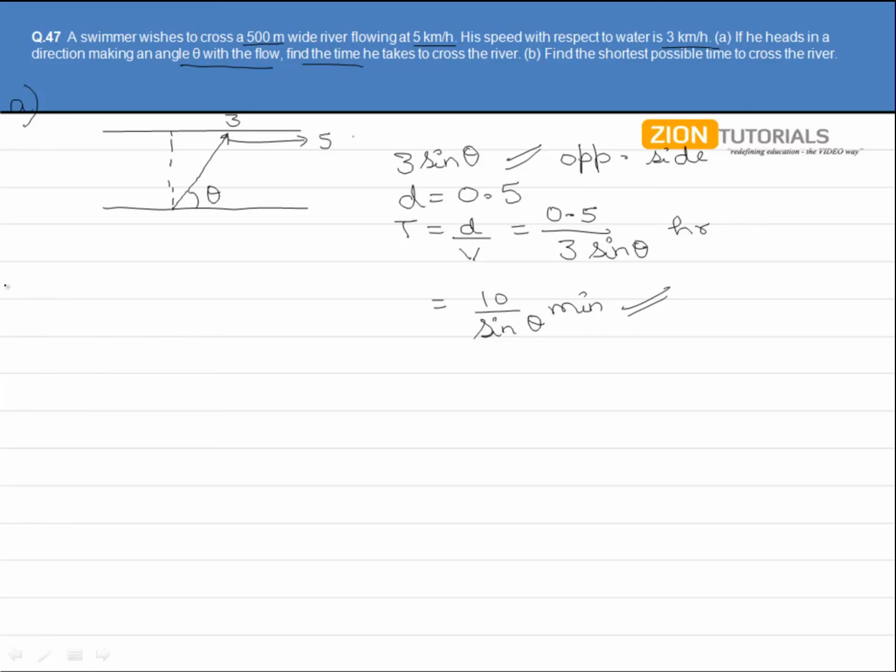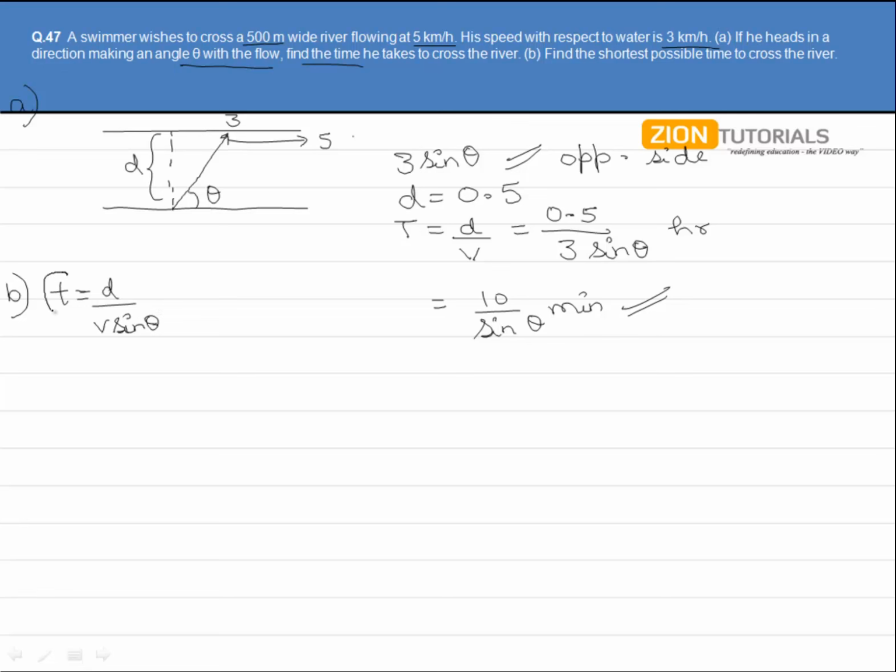But in the second part, they are asking us what is the shortest possible time. We all know that the time is the distance d upon v sine theta for any simple case, like this one also, in which the angle is theta.